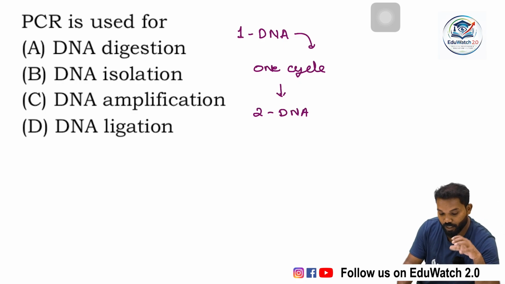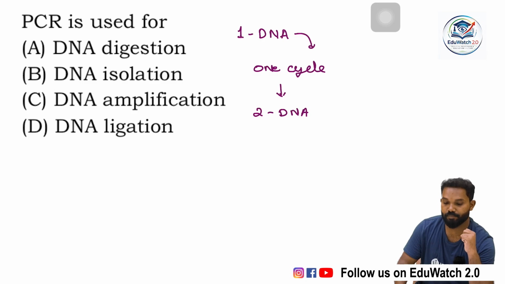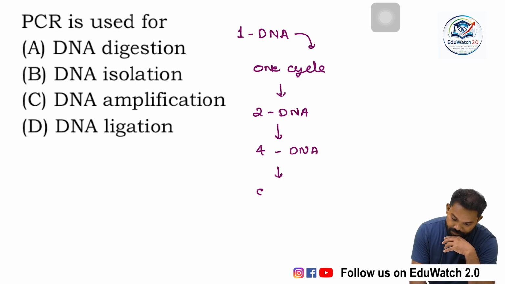If we put one DNA fragment, after one cycle, they produce 2 DNA. Then after 2 cycles, it converted into 4 DNA. Then after 3 cycles, 8.